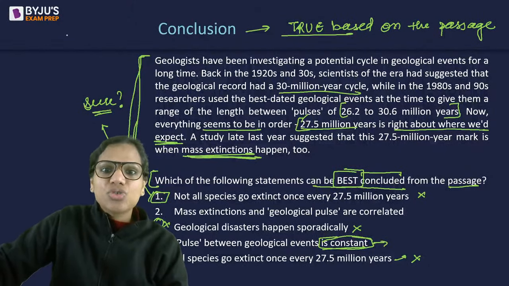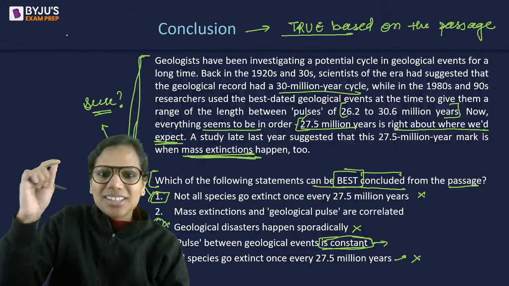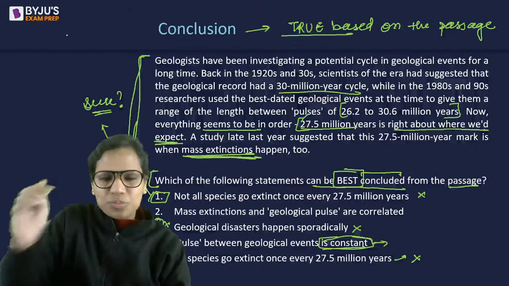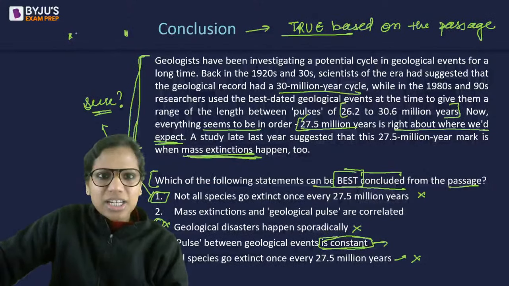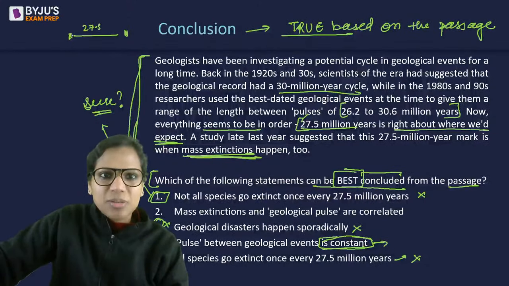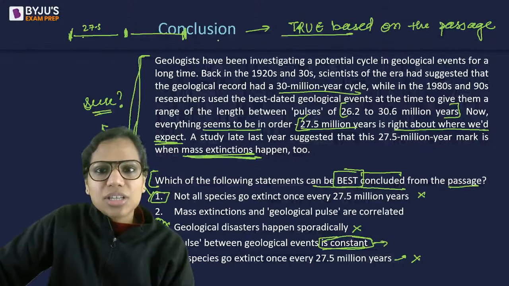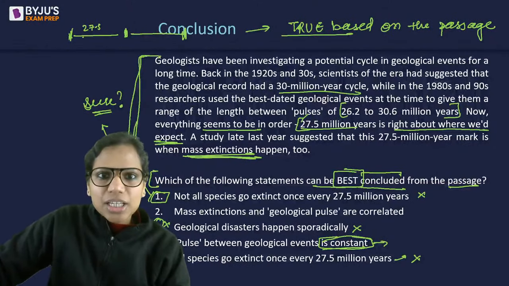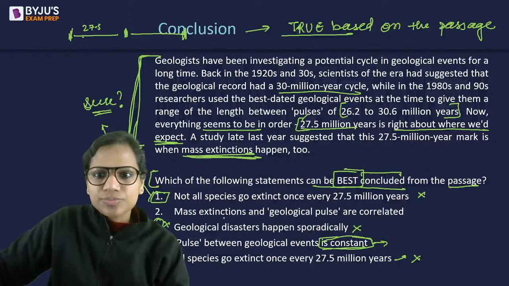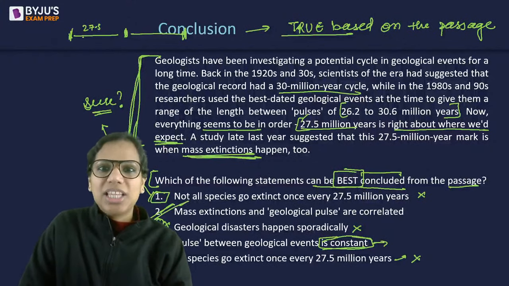So that means these geological pulses, so to say, right? And this period, 27.5 million years, these breaks and mass extinctions are correlated. That is something that I can conclude from the entire paragraph. And that's why 2 is the answer.